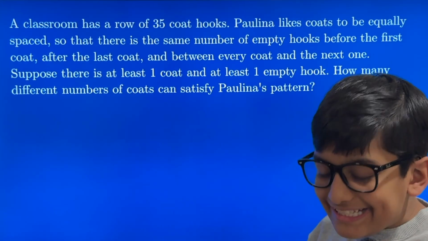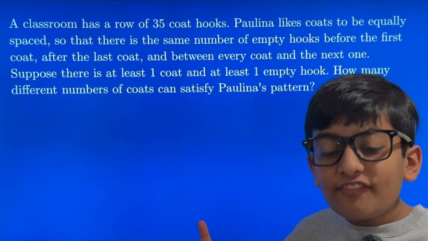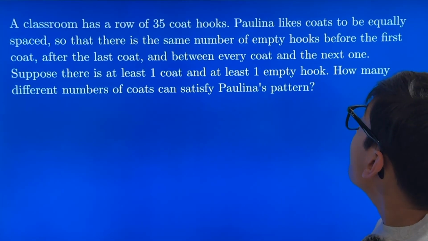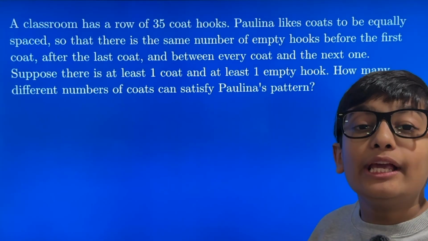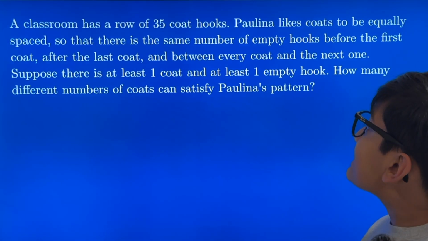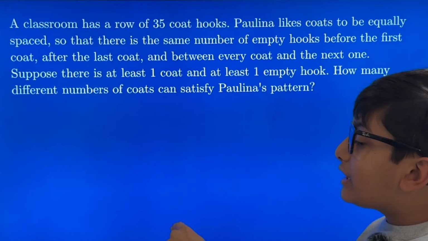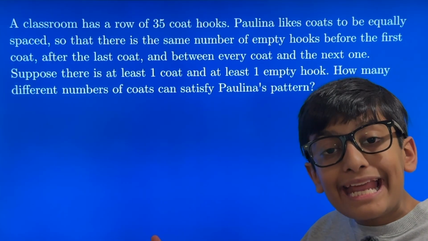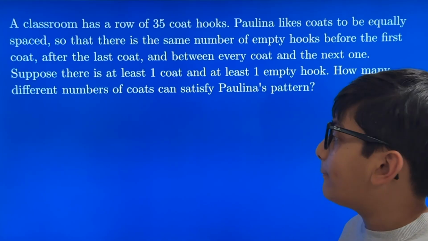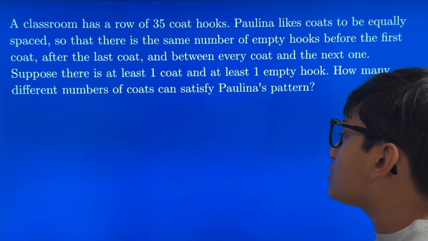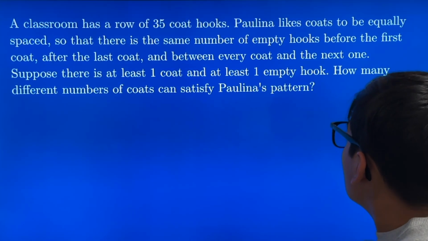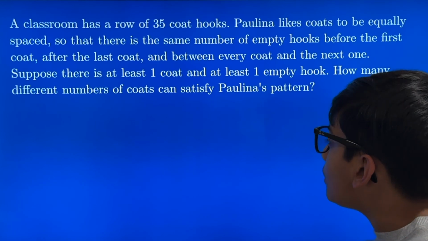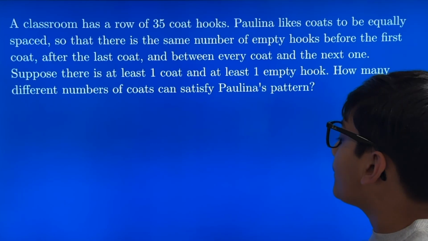A classroom has a row of 45 coat hooks. Paulina likes coats to be equally spaced so that there's the same number of empty hooks before the first coat, after the last coat, and between every coat and the next one. Suppose there is at least one coat and at least one empty hook. How many different numbers of coats can satisfy Paulina's pattern?